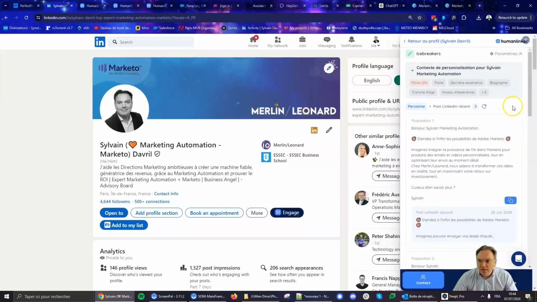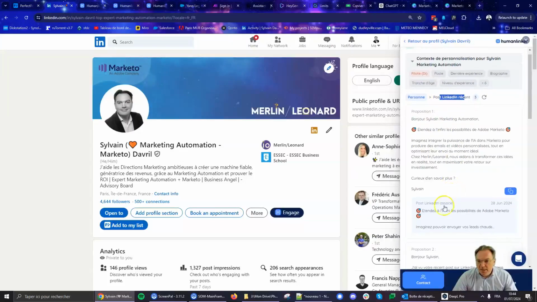So here, AI will help me generate those texts based on one hand on the posts, on the activities of the company of the person. So here it's based on a post I wrote recently. So on one hand, the personality and the post. On the other hand, my value added proposition I have to define somewhere. And here I said to Human Linker, I want to organize a webinar on lead generation on July the 11th. So it will try to match the personality, the post the person wrote, and my value added proposition to find the best approach to contact the person.